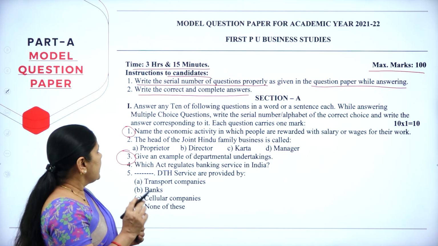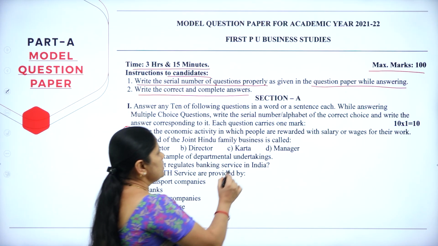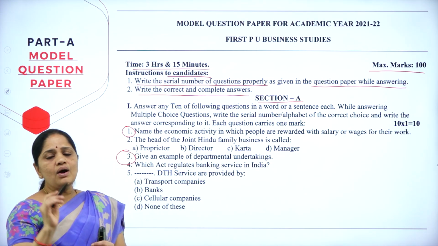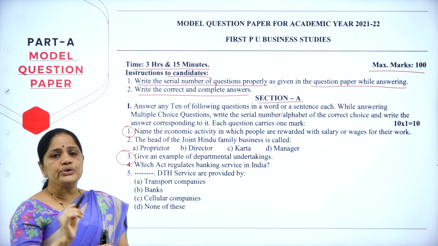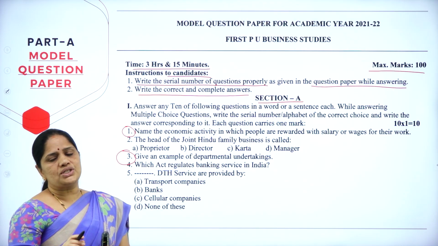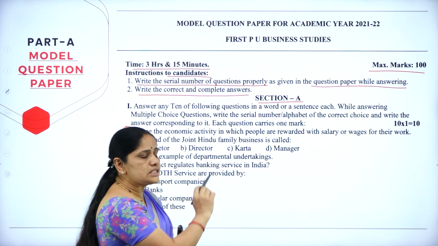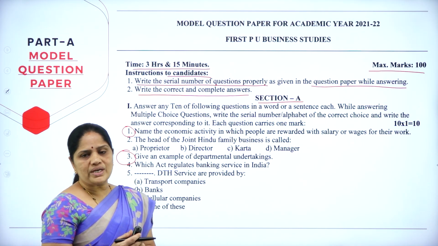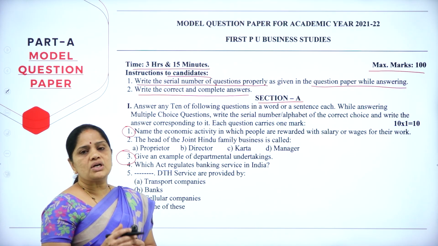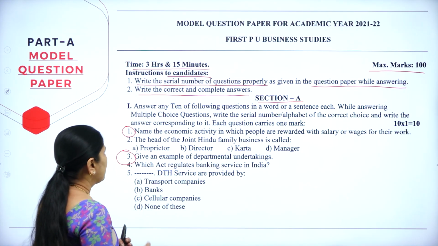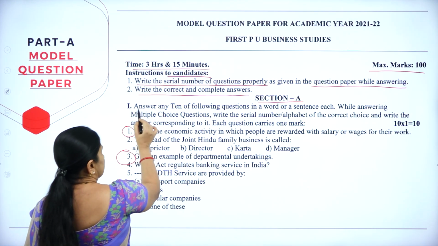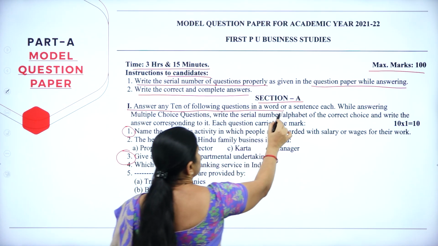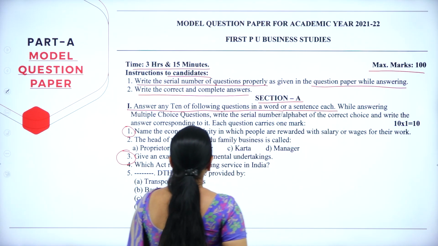E. Now, in this section A, you will be having 1 mark questions. You will be given 15 questions. Out of that, you will have to answer only 10. So, there is a choice of 15 questions where you have to choose 10 questions. Now, let us go to the first section, that is section A. Answer any 10 of the questions in a word or a sentence each.